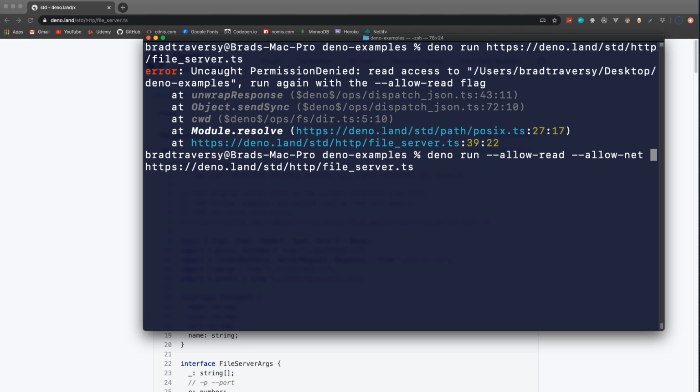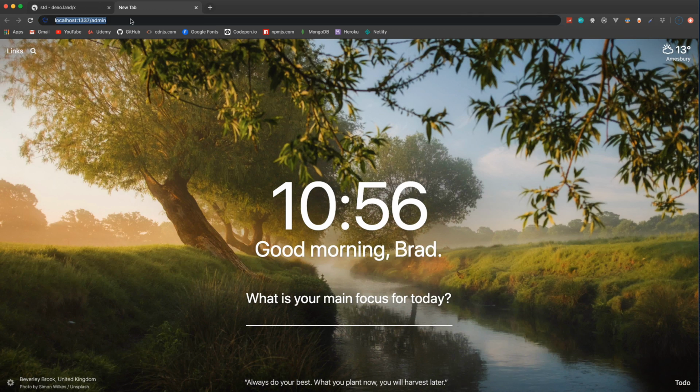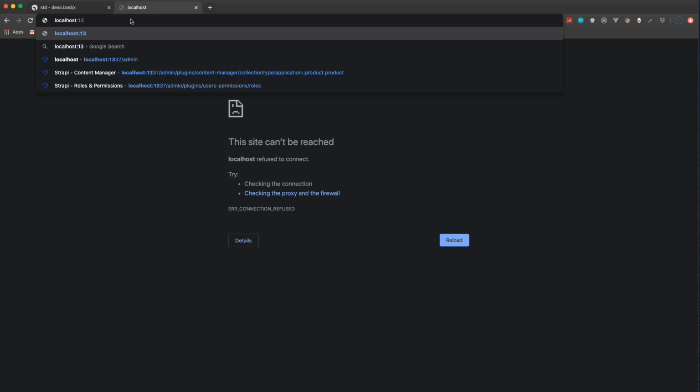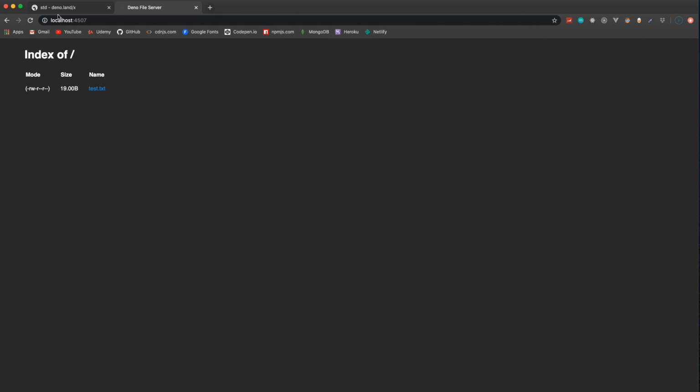So that will allow network access and read access. So now I'll go ahead and run that, and you can see that now I have a server listening on localhost 4507. So I can even go into a browser and say localhost port 4507, and it'll show me the files that I have in that folder, which is just a simple test.txt file.